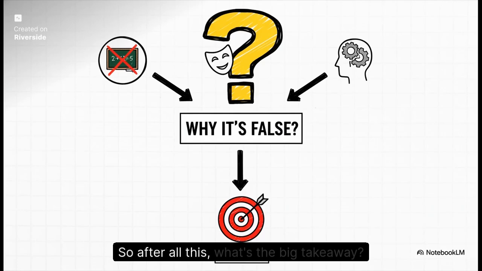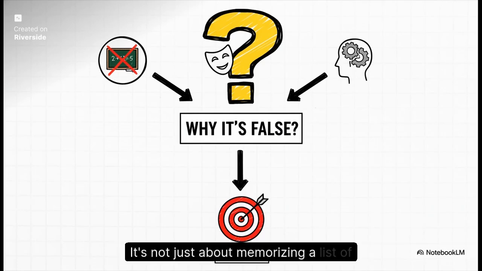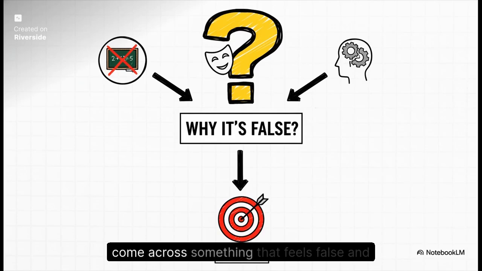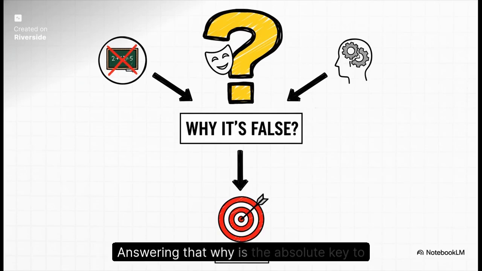So after all this, what's the big takeaway? Look, it's not just about memorizing a list of words. The real skill, both for the GRE and just for life in general, is to pause when you come across something that feels false and ask yourself, why? Answering that why is the absolute key to thinking with precision and clarity.